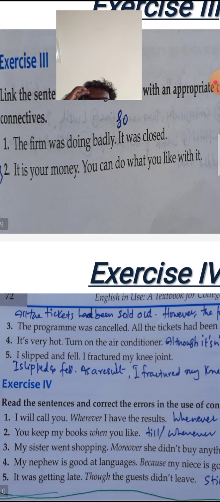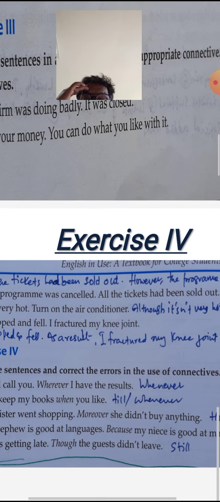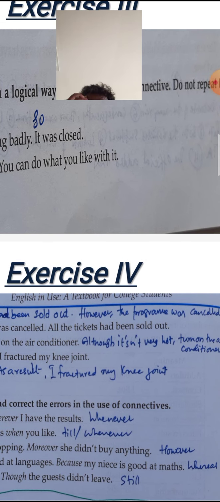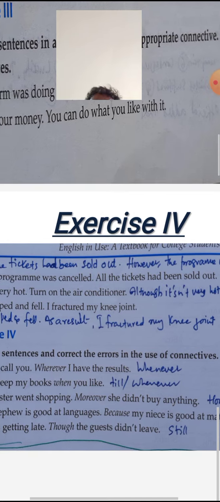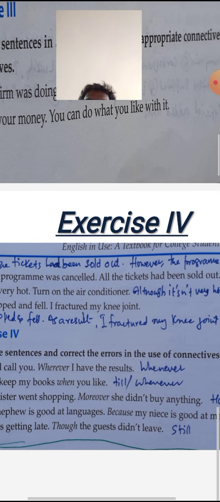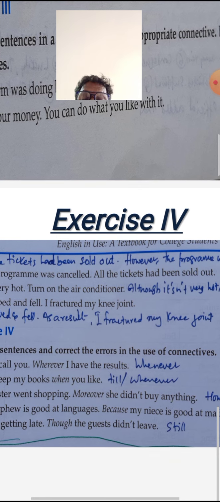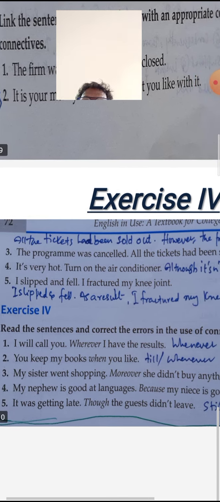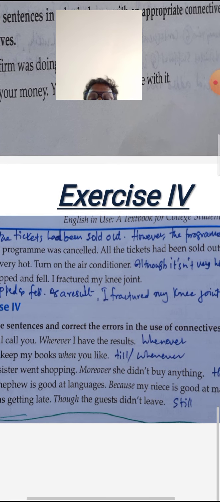Fourth one, my nephew is good at languages because my niece is good at maths. Here, instead of because, you have to use whereas. Whereas my niece is good at mathematics. It was getting late, though the guests did not leave. So here, instead of though, you have to write still. It was getting late, still the guests didn't leave.